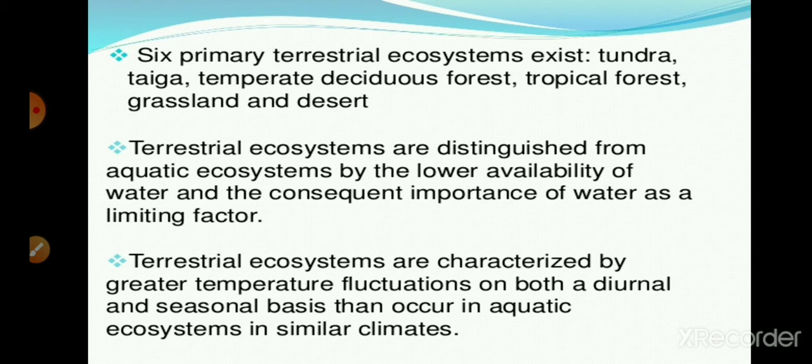This variation in season shows the adaptation of organisms. For example, hibernation during the winter season, because during winter there is a low temperature in a terrestrial ecosystem. Due to that, organisms cannot tolerate the cold, so they hibernate and do their activity less.